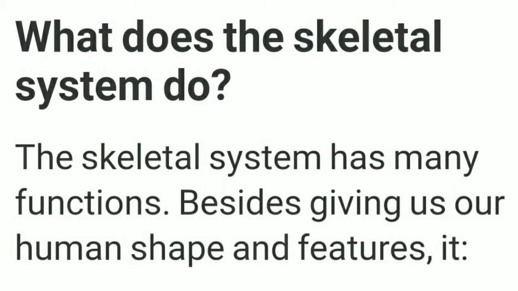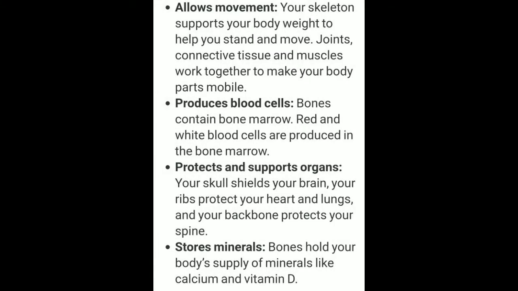What does the skeletal system do? The skeletal system has many functions besides giving us our human shape and features. It allows movement. Your skeleton supports your body weight to help you stand and move. Joints, connective tissue and muscles work together to make our body parts mobile. Produce blood cells. Bones contain bone marrow. Red and white blood cells are produced in the bone marrow.